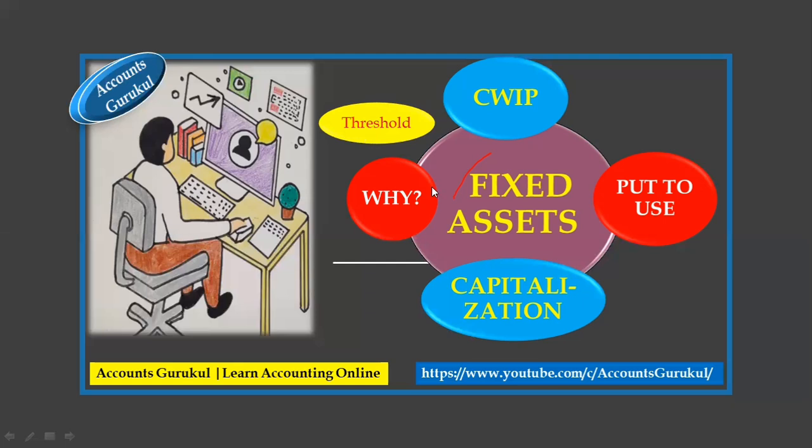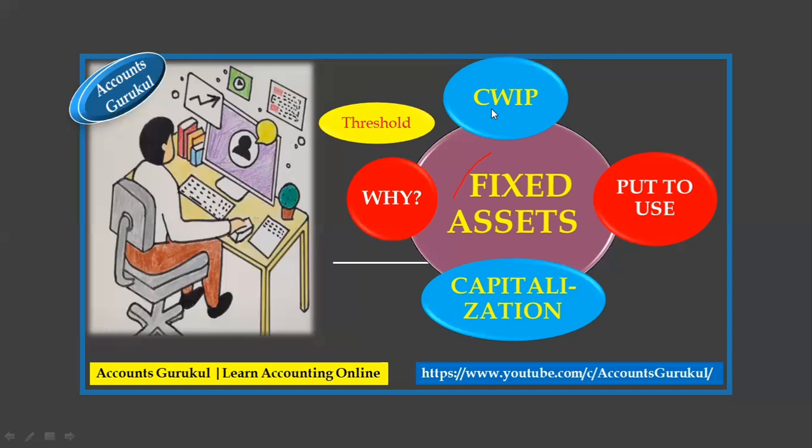Now you know what is in fixed assets, why we have to do the capitalization, and what the threshold is. Then what next? The next is CWIP. What is meant by this? CWIP means capital work in progress. It means that the asset has not yet been converted to capitalization. That asset is still under process. It's a work in process.